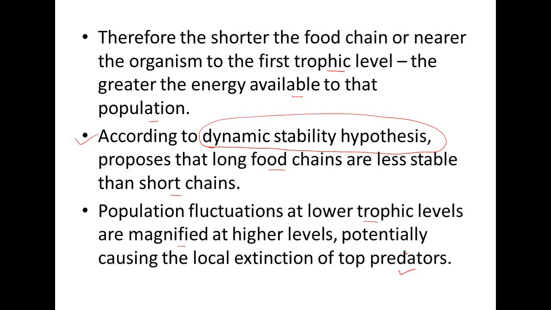And the first one indicates the loss of energy. These two hypotheses tell us that the shorter the food chain, energy availability is more, and the longer the food chain, energy availability is less. That's why the food chain is usually short.